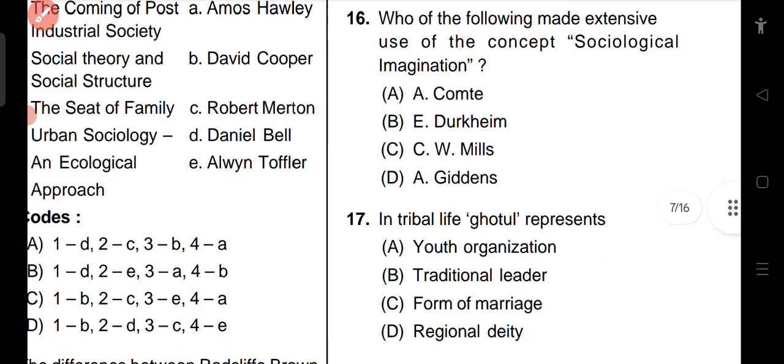Who of the following makes extensive use of the concept of sociological imagination? August Comte, Malderheim, C.W. Mills, Anthony Giddens. The right answer is C.W. Mills. He has given the concept of the sociological imagination.